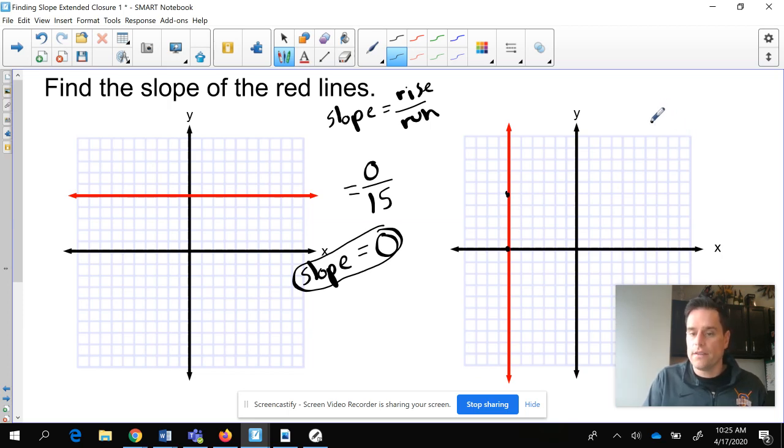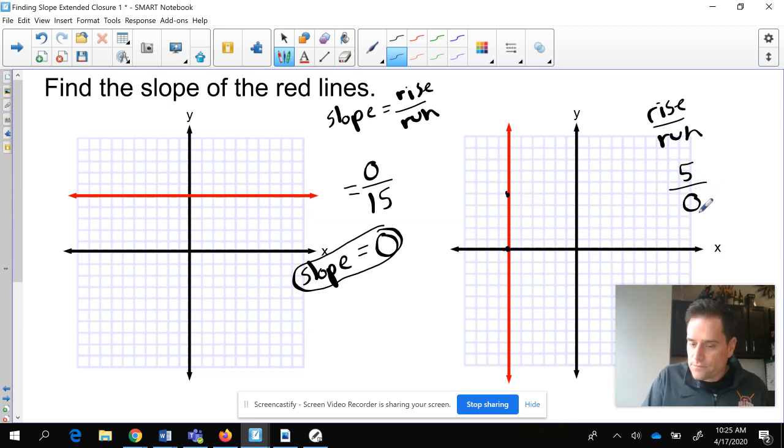And I said, find the slope of those lines. Well, we know, again, that slope is rise over run. So how about we rise up how many? 1, 2, 3, 4, 5. We're going to go from here to here, and we're going to rise up 5, right? So the rise is 5. What's the run? How many can you go over? How much are you going left to right? If you answered 0, you are correct.